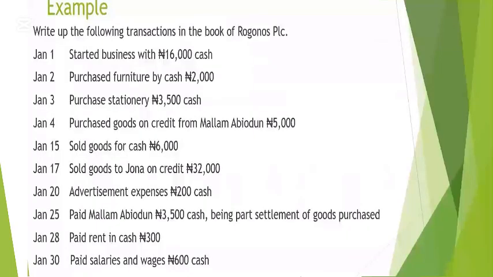So let's move ahead. It said paid Malam Abiodun 3,500 naira cash. Part settlement of whose purchase? If you come back, you see that there was a purchase from Malam on credit. Now we are paying Malam on the 25th. Now we are paying Malam back, so the account that's going to be affected is the cash account. The money is leaving us, and the Abiodun account is to be debited because Abiodun is receiving the money.